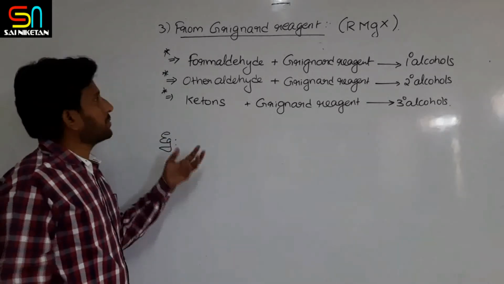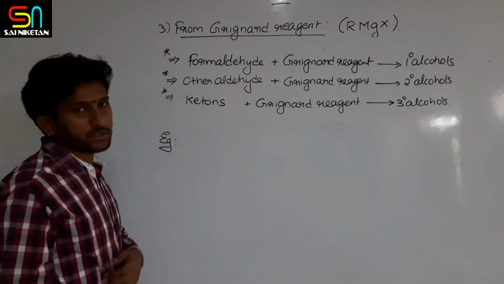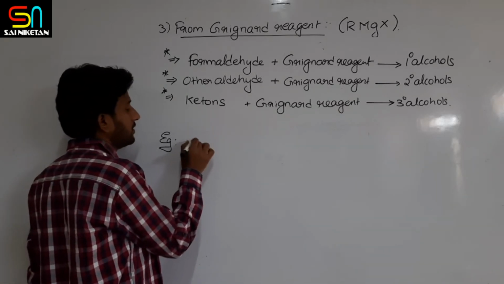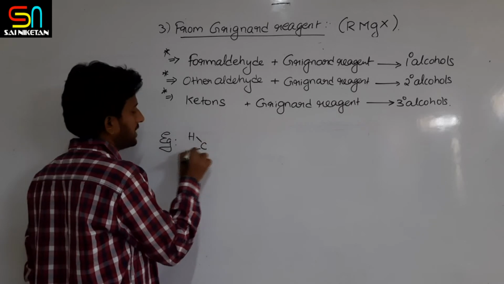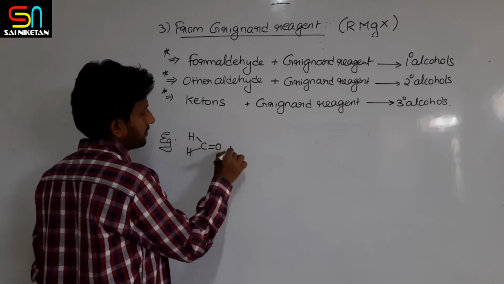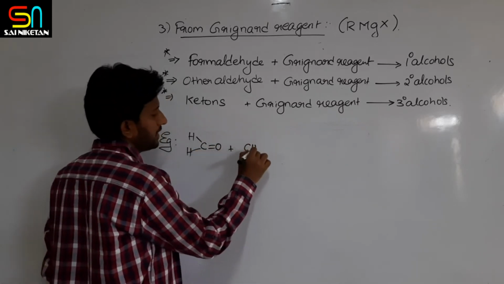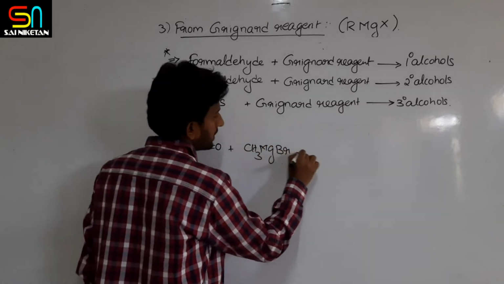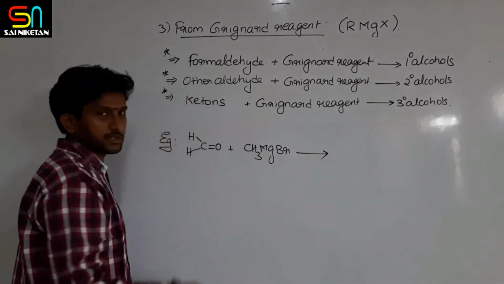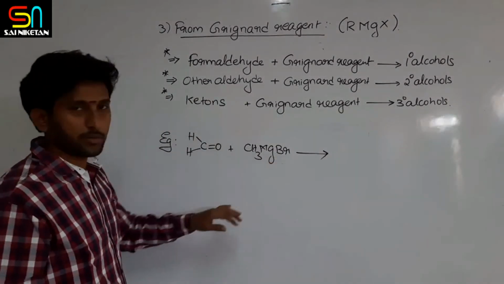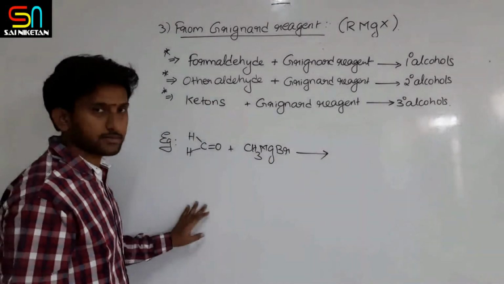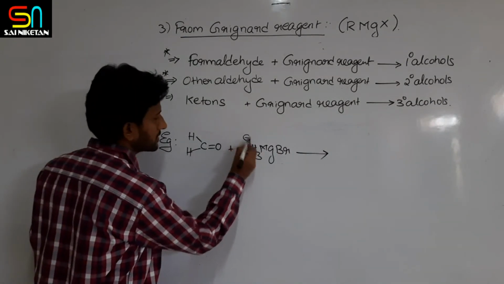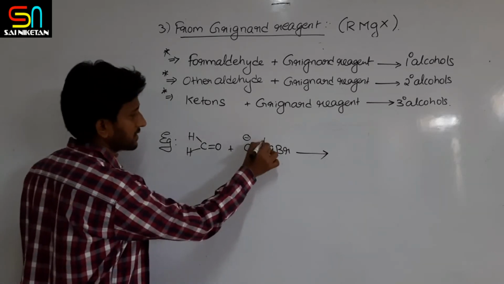What is the product obtained if formaldehyde reacts with methyl magnesium bromide? Let us take the action of formaldehyde with methyl magnesium bromide. This is RMgX, methyl magnesium bromide. As you know, this is CH3 minus Mg plus, no?